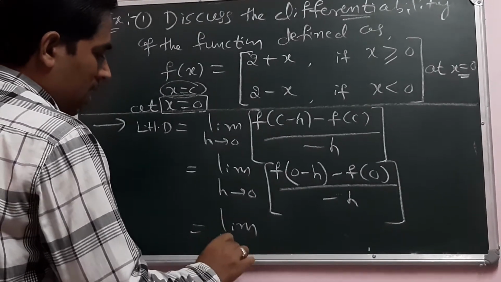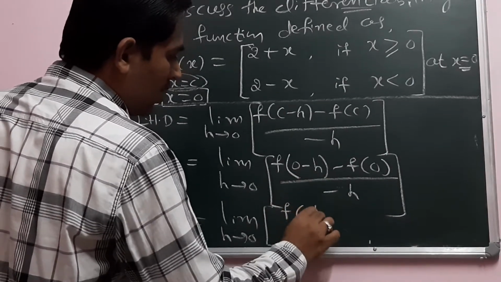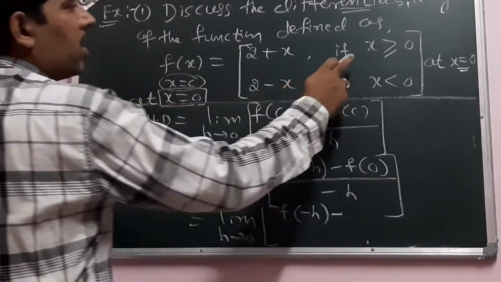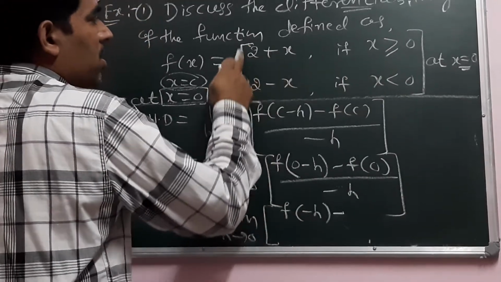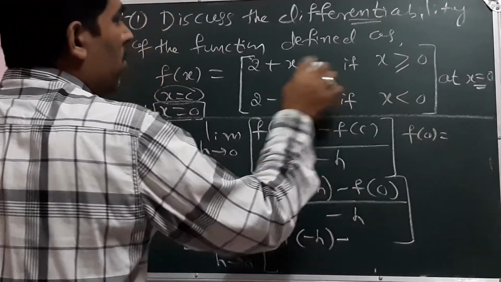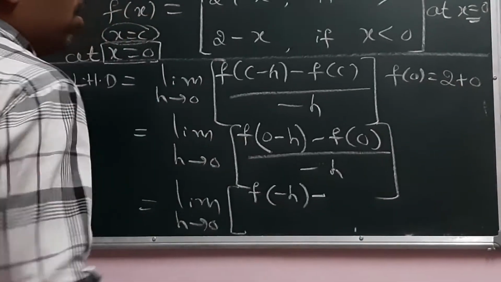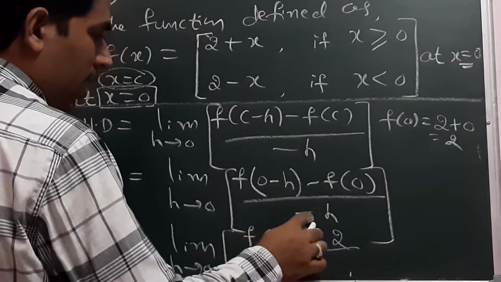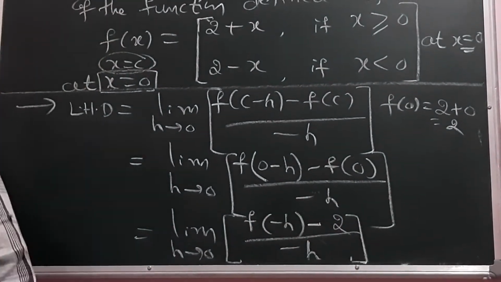So I will continue this one here. Limit h tends to 0, f of 0 minus h is minus h, minus f of 0. So what is f of 0? When x is equal to 0, we must consider this: f of 0 means 2 plus x, that means 2 plus 0, which is 2. So the value of f of 0 is 2, divided by minus h as it is.